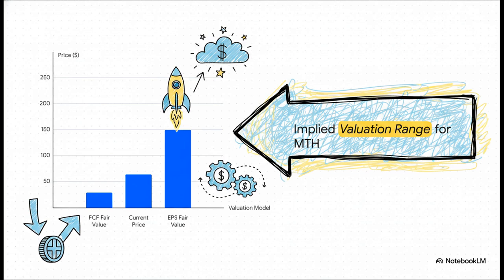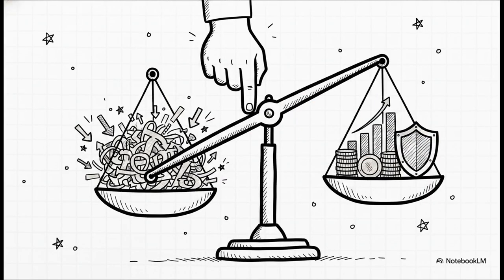So how on earth do we synthesize this? Well, the key takeaway is that MTH's ultimate value hinges heavily on which metric you trust more. If you believe those highly volatile, capital-intensive free cash flows with their negative 21% CAGR represent the true economics of the business, then yeah, the stock is overvalued. But if you look at the steadily compounding earnings, that robust $385 million in trailing net income, the incredibly safe 0.84 price-to-book asset protection, and that growing dividend yield, well, the picture looks radically different.